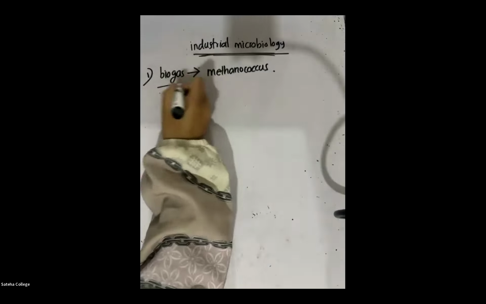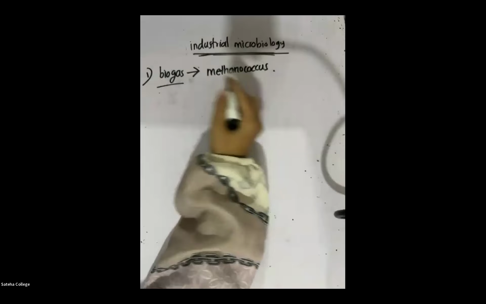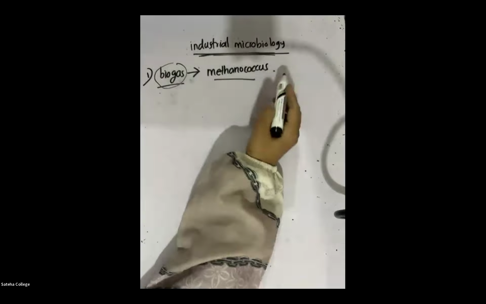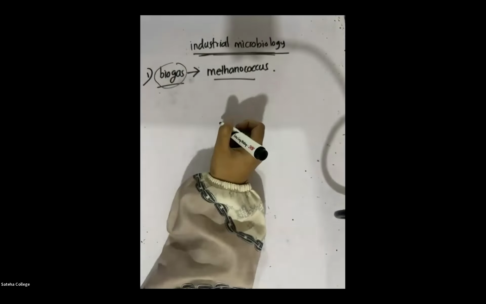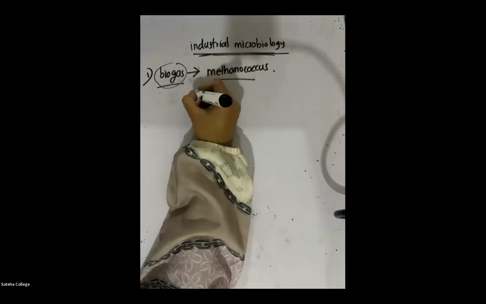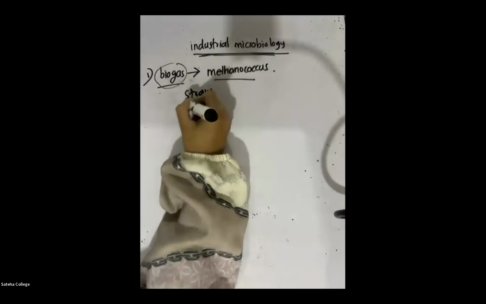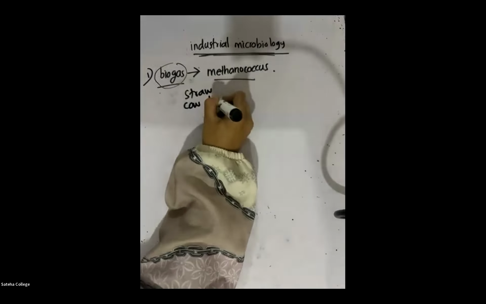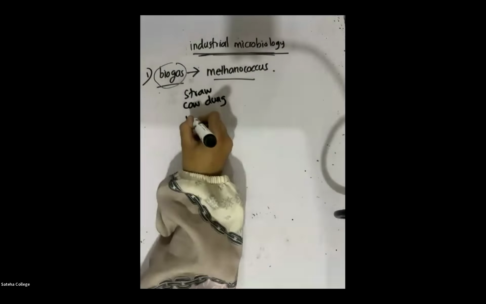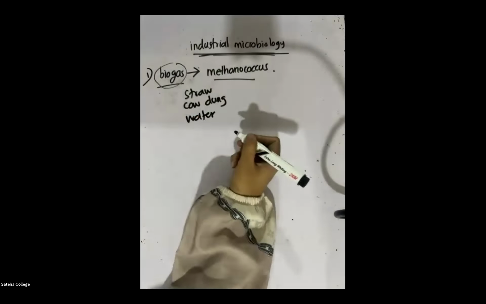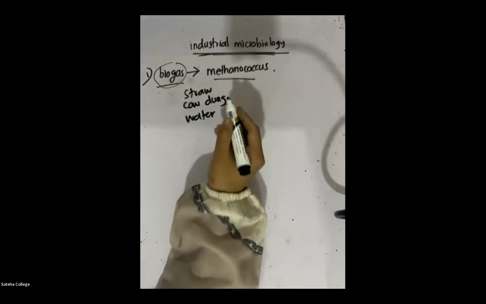Look at the board. We learned last class how to produce biogas. To produce biogas, we need a bacteria called Methanococcus. We also need certain raw materials, organic materials such as straw and cow dung. Straw and cow dung will naturally not mix together, so we also need water. So we need these four things.